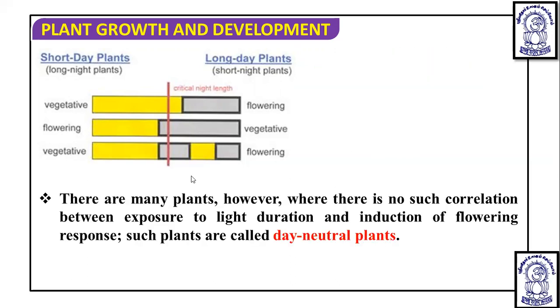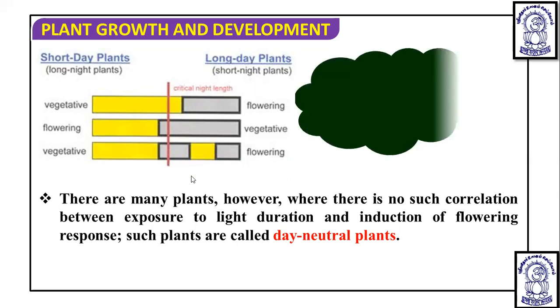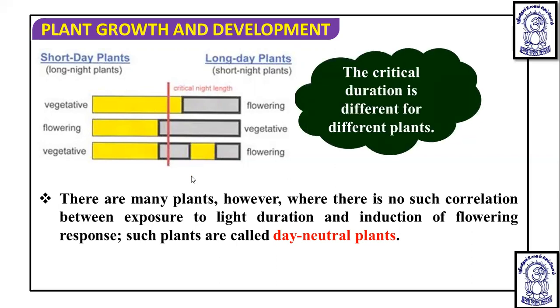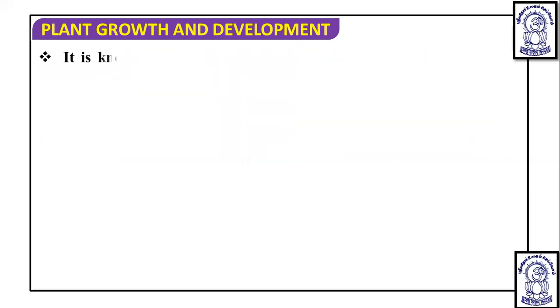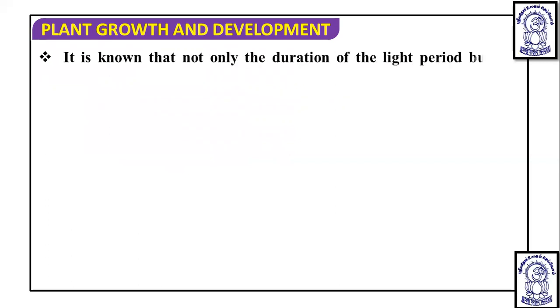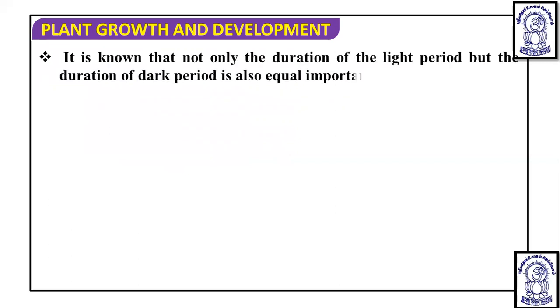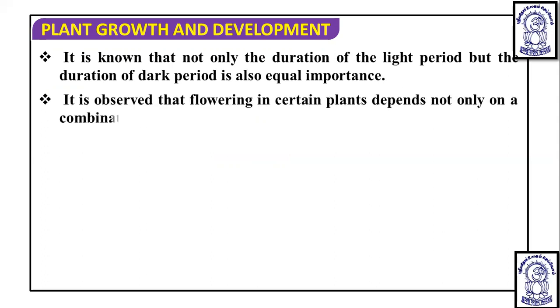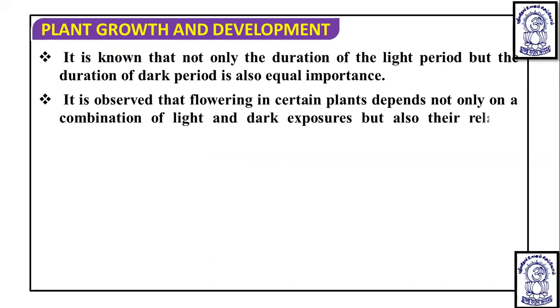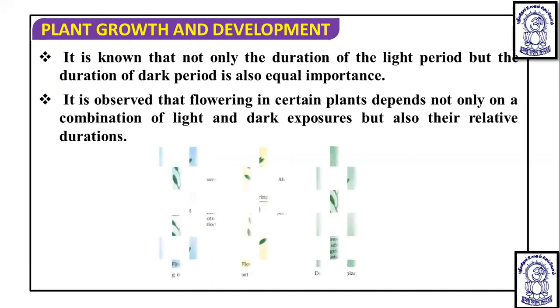There are many plants, however, where there is no such correlation between the exposure of light duration and the induction of flowering. Such plants are called day neutral plants. So the critical duration is different for different plants. It is known that not only the duration of the light period but the duration of the dark period is also of equal importance. Flowering in certain plants depends not only on a combination of light or dark exposures, but also on the relative duration.